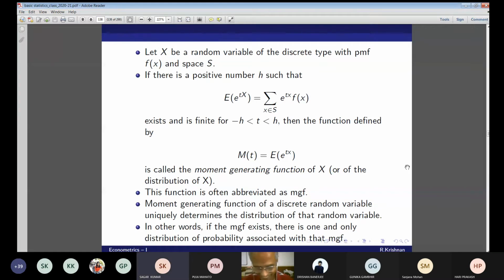Sir, here we take X, the random variable, of the discrete type, and what if X becomes continuous? Is there any change in the formula? Of course, definitely. You tell me how the formula will change. The summation sign is replaced by the integration, the integral of e^(tx) f(x), and there will be a dx there. Remember? Yes. Don't worry, I will bug you with the MGF for continuous variables. That is a bit more difficult. I'll give you a lot of examples and I will also ask you a lot of questions.